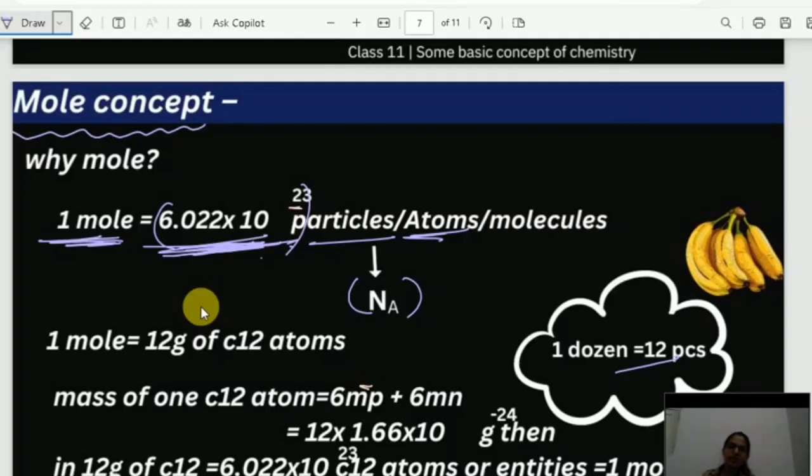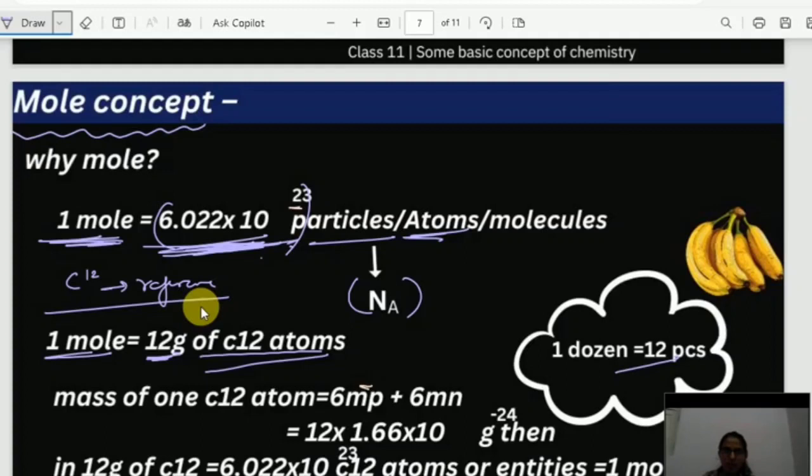So let us learn how this number was introduced. Generally we know that carbon 12 is the atom which is taken as reference to find out the atomic mass. So what we considered is 1 mole is equal to 12 gram of carbon 12 atoms. So what is the mass of 1 carbon 12 atom? We must know that, right?